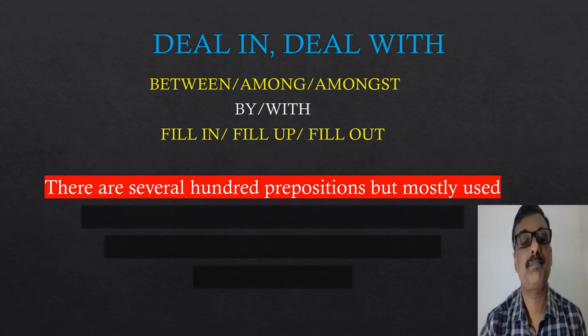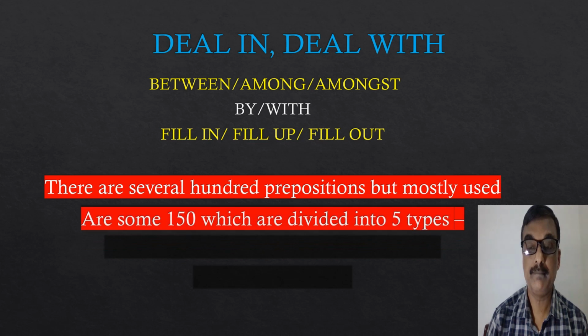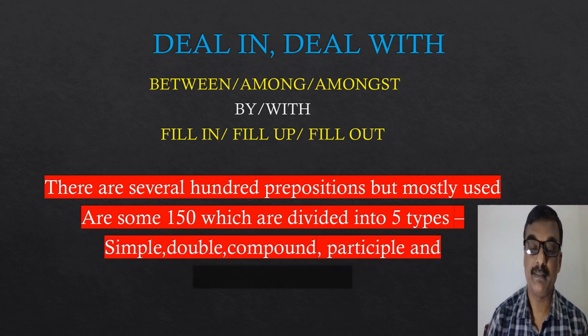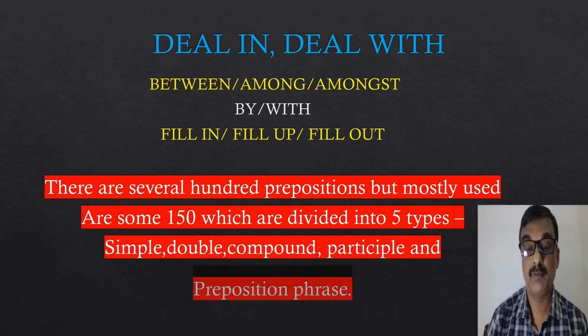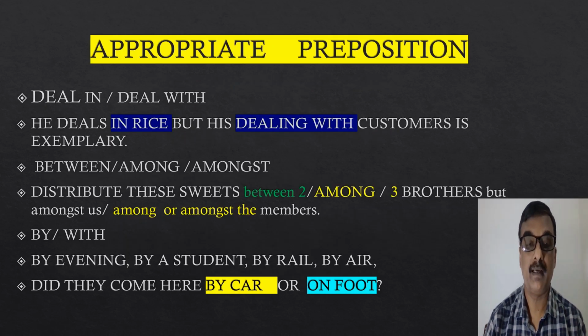So in English there are plenty of prepositions. There are several hundred prepositions, but mostly used are some 150, which are divided into 5 types: simple preposition, double preposition, compound preposition, participle preposition, and preposition phrase. Among these I have taken some important prepositions, which I will discuss in my present video, and the rest I will discuss in my upcoming videos, one after another and one by one. Today I have taken deal in and deal with.